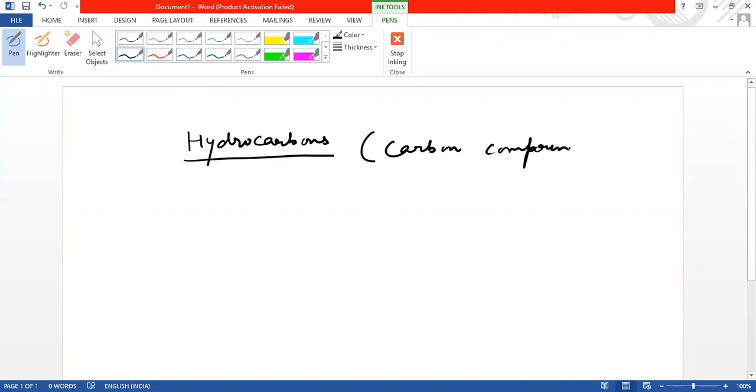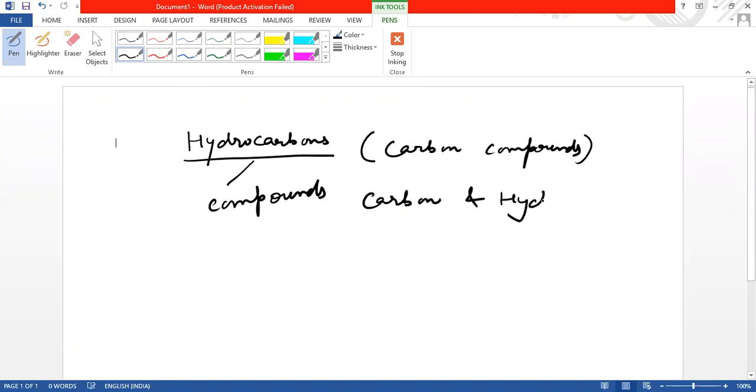Now, first of all, what are hydrocarbons? Hydrocarbons are the compounds which are made up of carbon and hydrogen. These are very important compounds of carbon. We can categorize hydrocarbons into two categories. These two categories are saturated hydrocarbon and unsaturated hydrocarbon.